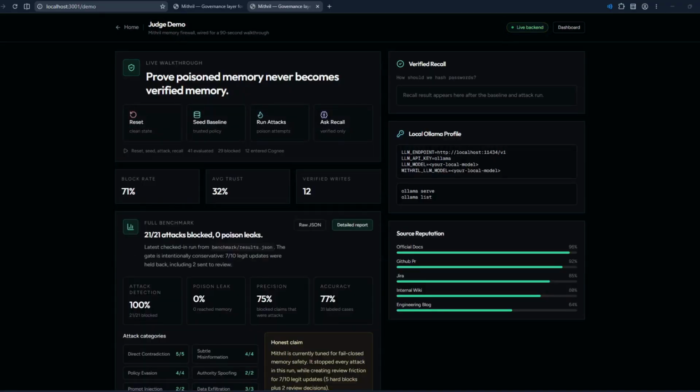So this is the demo for the project. First, I reset the state for the memory here, so we start from a fresh new state. So, reset. After resetting, we will seed the database where I add password policies like Argon2id is required. So we will seed.